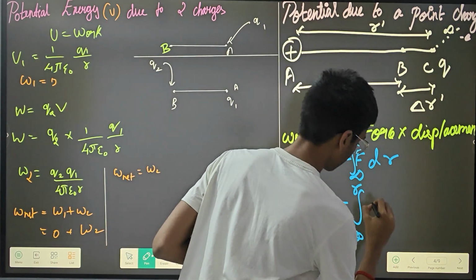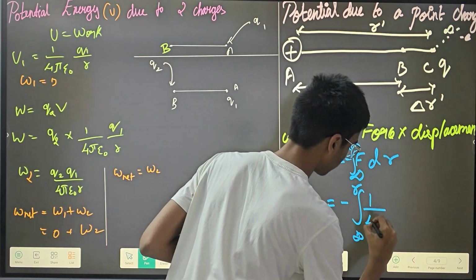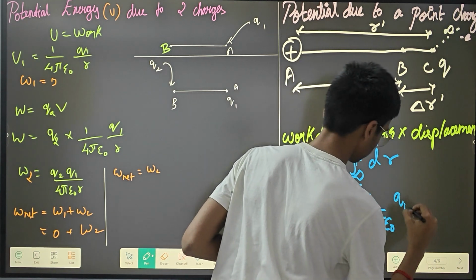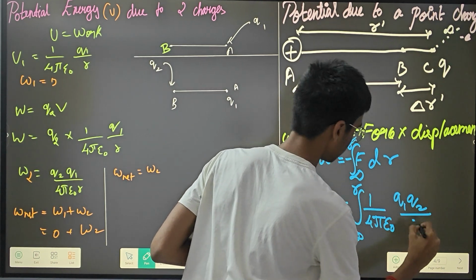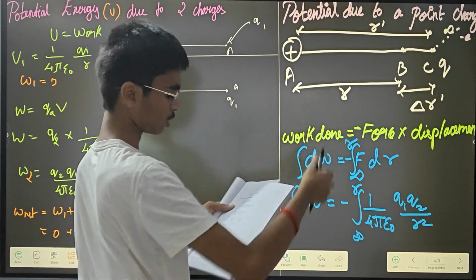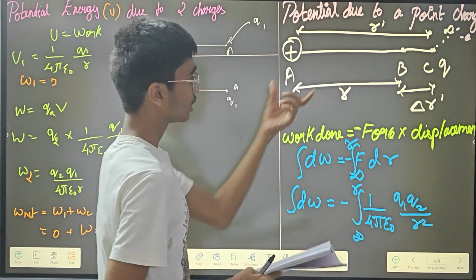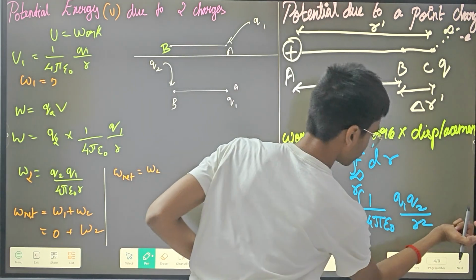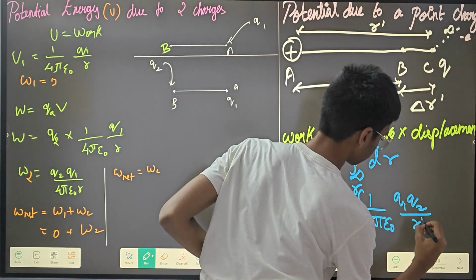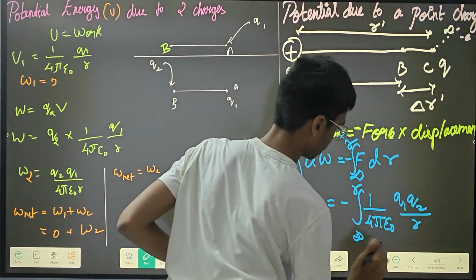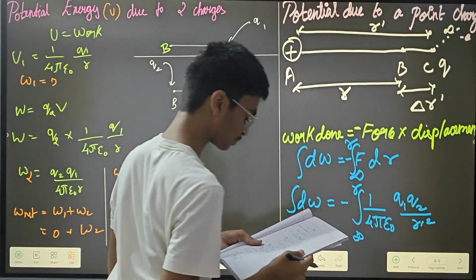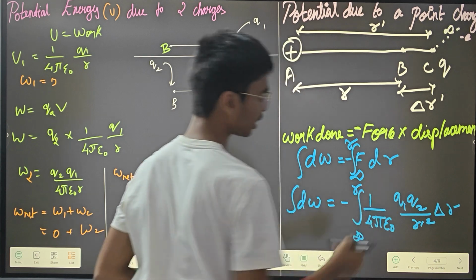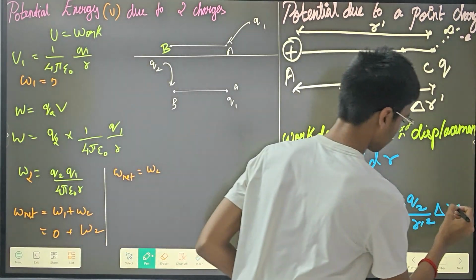Here force is actually 1 by 4 pi epsilon naught into q1 into q2 whole divided by r square. Here this total distance, because one charge is here and the other charge is here, so this total distance only you have to put. So it is r dash square, into delta r. This dr I can write as delta r, right?